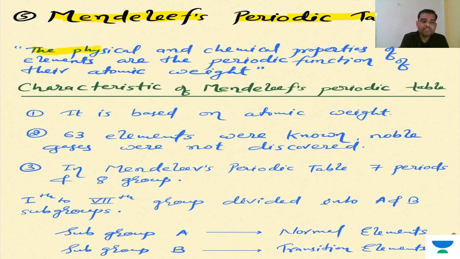So he said simply that the physical and chemical properties of elements are a periodic function of their atomic weight.